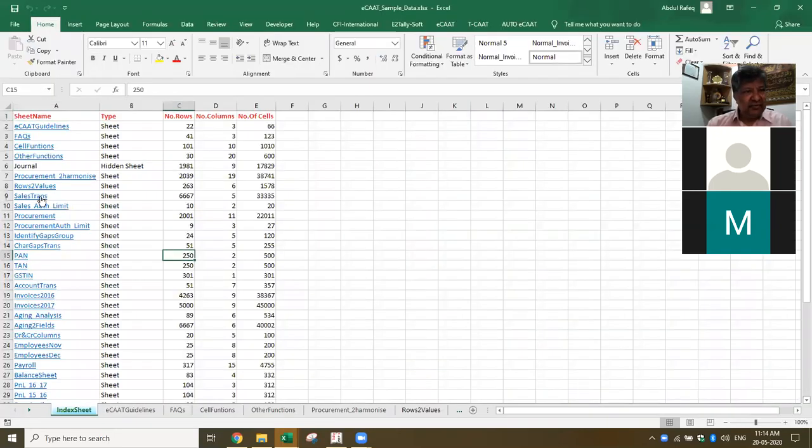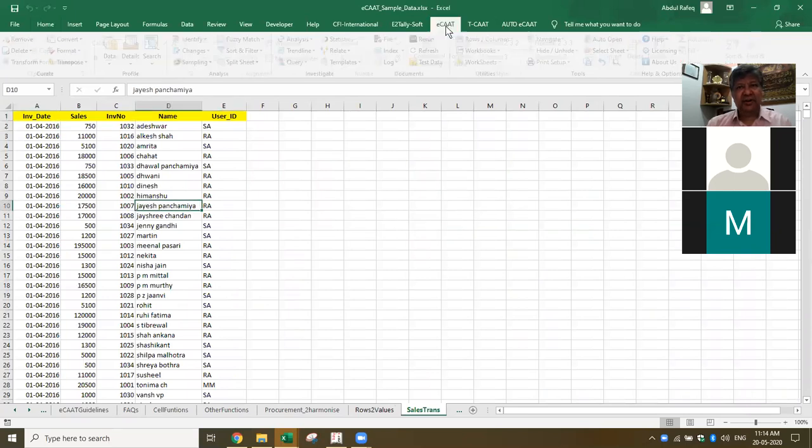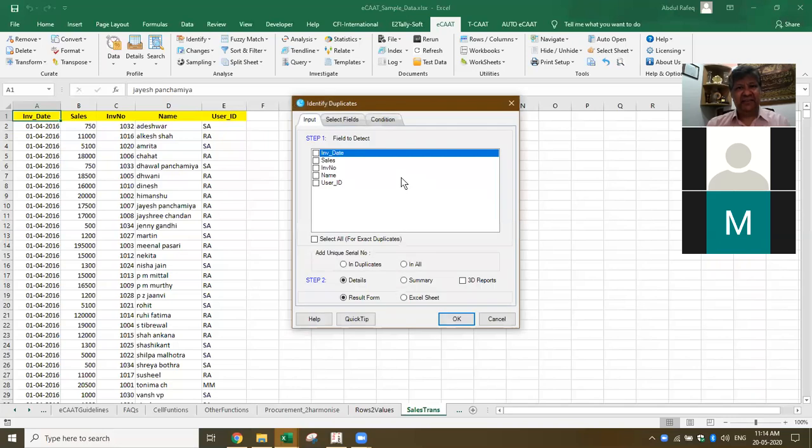Now here I've got some sales transactions. I'm taking this because I have some data here where I can show the test. In this case, I want to show you how to identify duplicates. Now I want to go to identify duplicates. If you see, this is built with the interface of Excel.